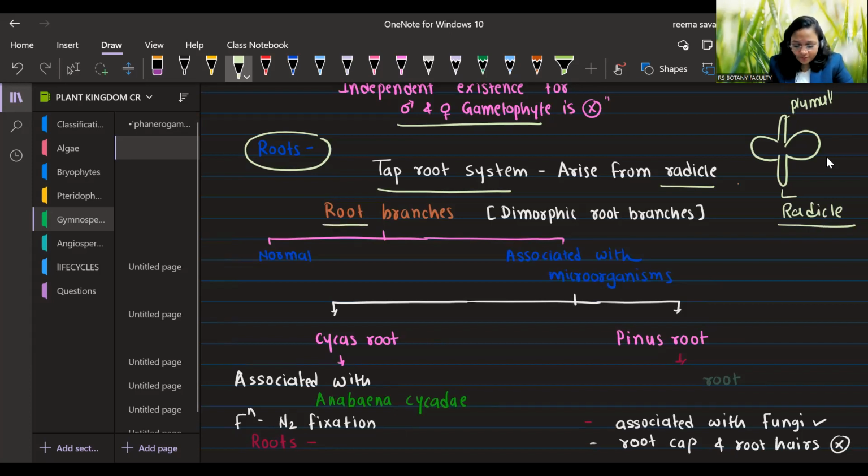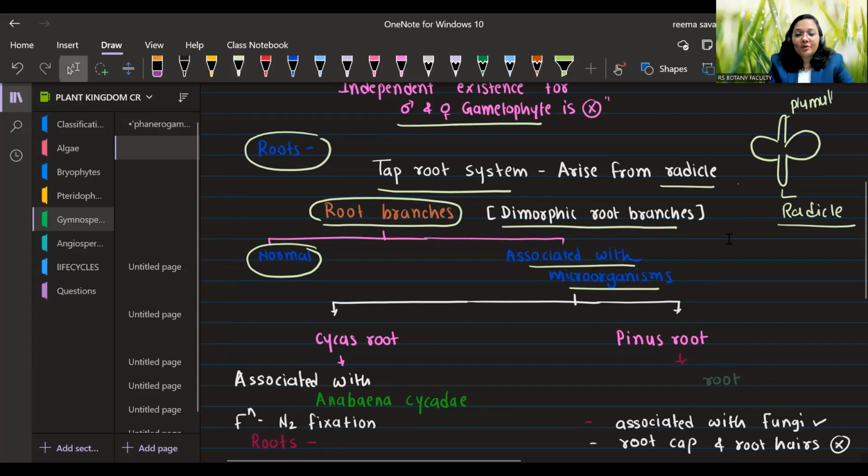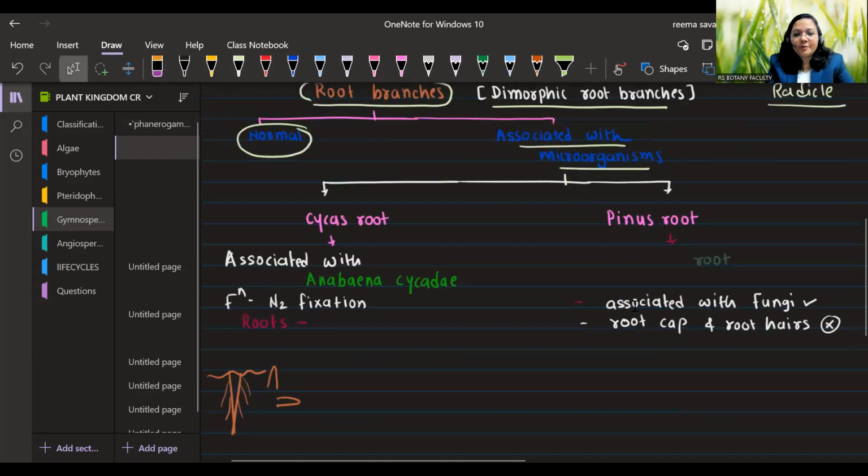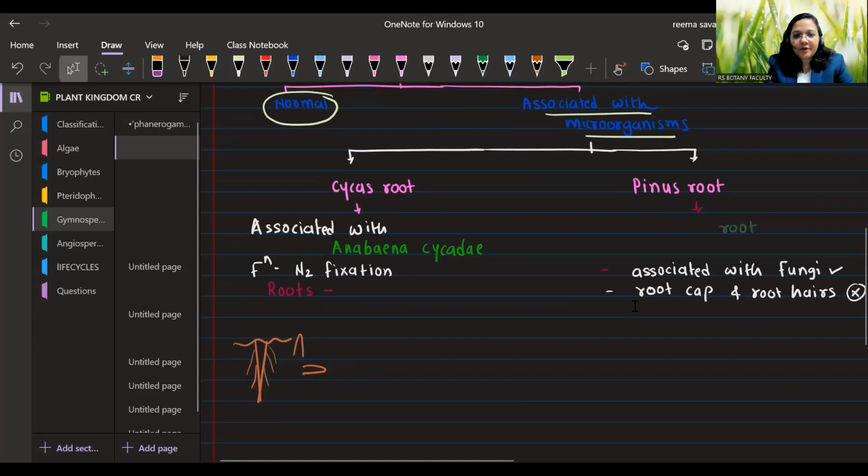They have root branches. They have dimorphic root branches. They have dimorphic leaves, dimorphic roots, dimorphic stems, which we will study. They can have normal roots, or roots that are associated with microorganisms. Which gymnosperms have roots associated with microorganisms?